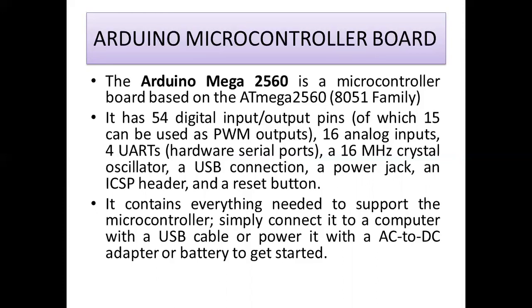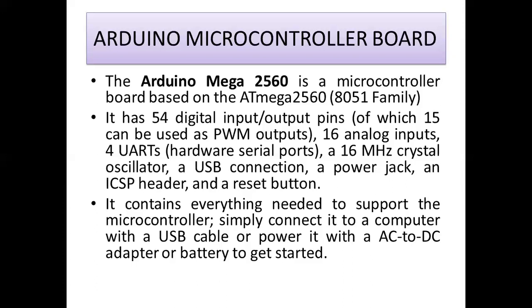Before going to explain all those things, I will tell the basic features of the Arduino microcontroller. It comes under the 8051 family. The ATmega2560 microcontroller is placed at the middle of this Arduino board, and it has 54 input-output pins.